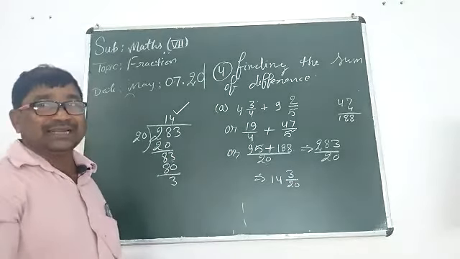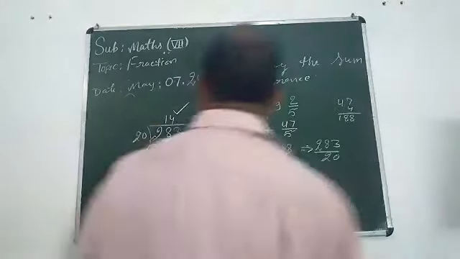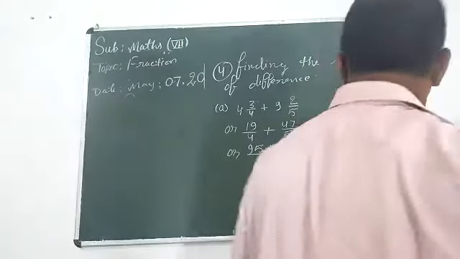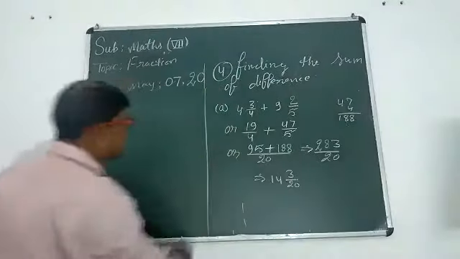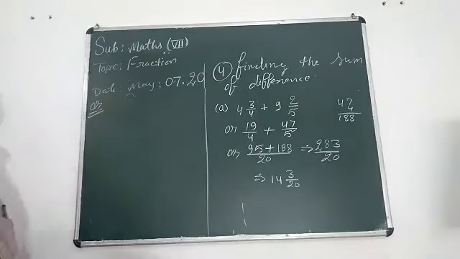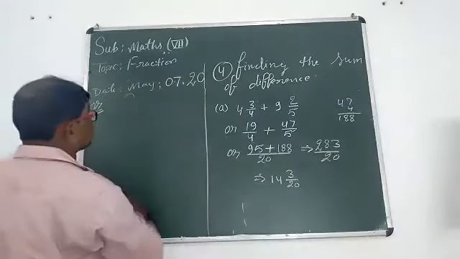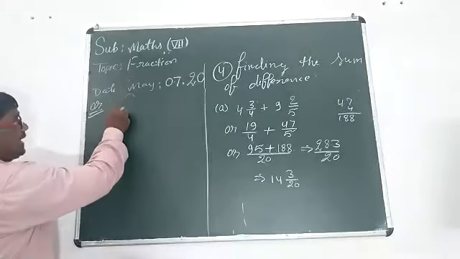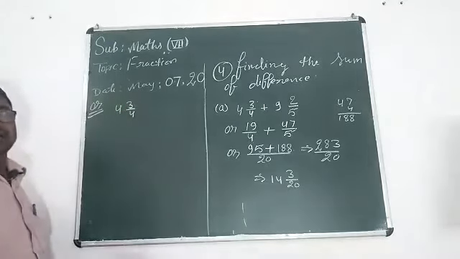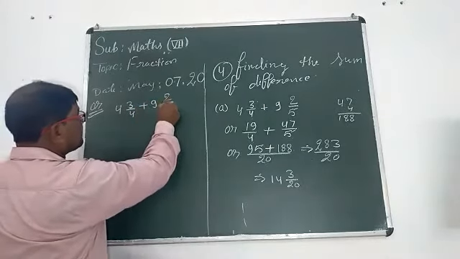Understood? Now your special method, student. Can you get the result or sum by this method? We should guess. This is the second method, which you can use according to your skill. Here, student, 4 whole number 3 upon 4 plus 9 whole number 2 upon 5.